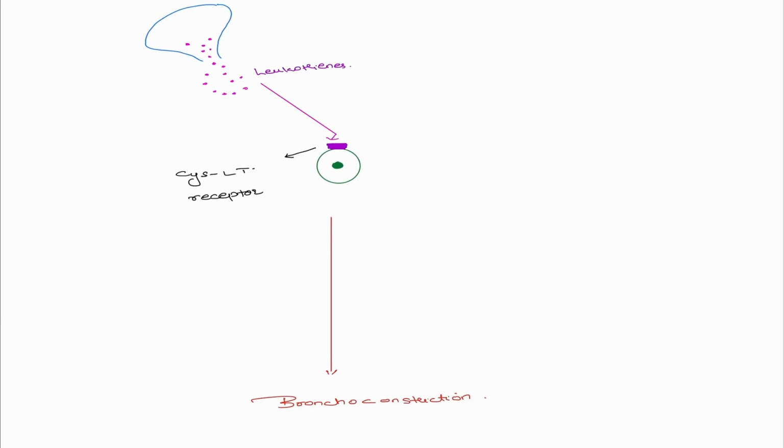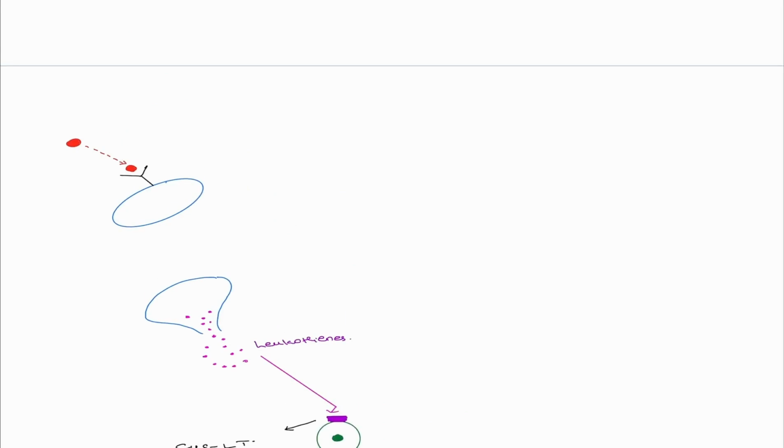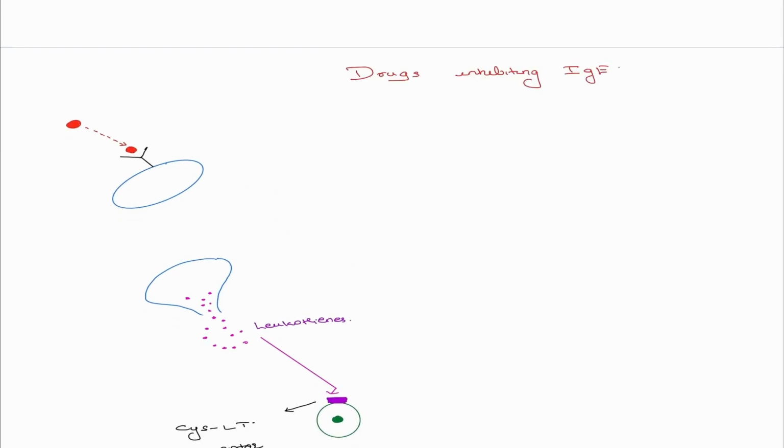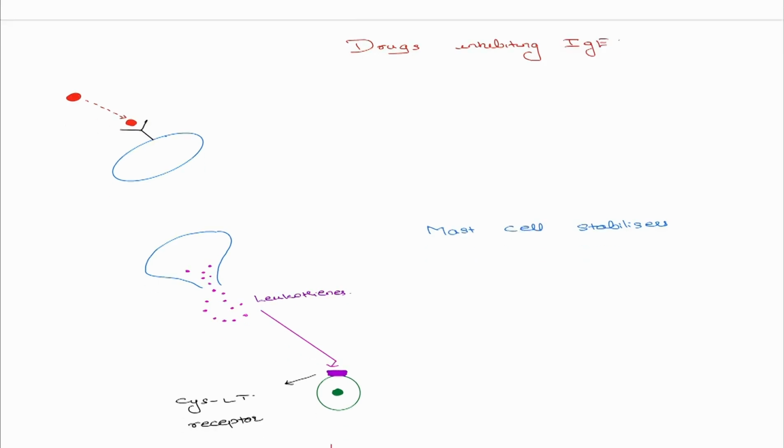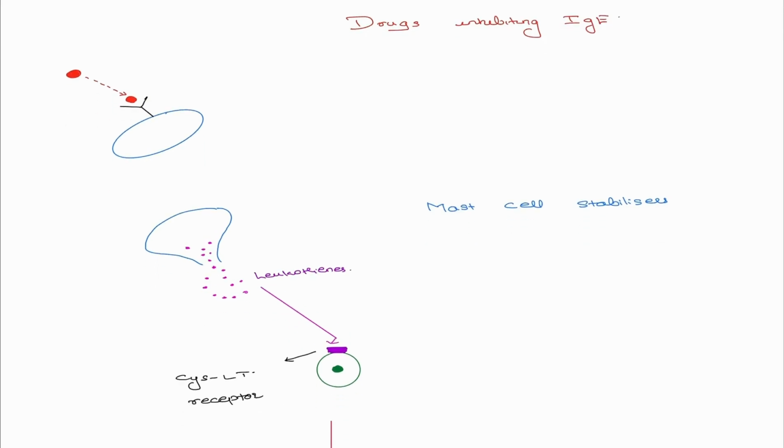Now let us see what the drugs are going to be. The first group is the drugs which inhibit IgE. This IgE has to be inhibited so that mast cells are not activated and you're not going to get the inflammation as well as bronchoconstriction. So that's drugs inhibiting IgE. We'll discuss them in detail as we go on. Then you have the next group of drugs, which is mast cell stabilizers. Stabilizer means it doesn't allow the release of leukotriene.